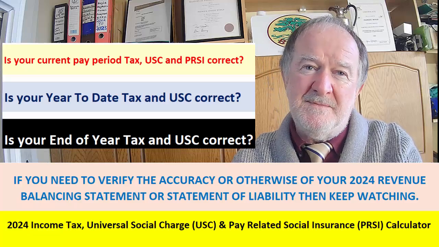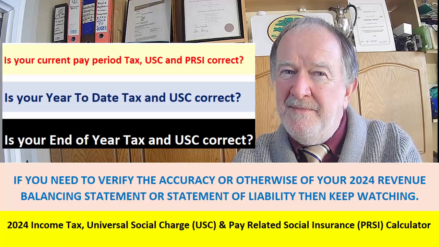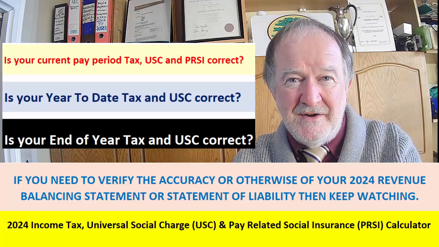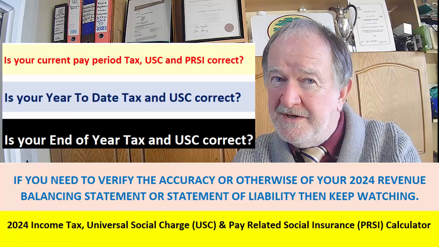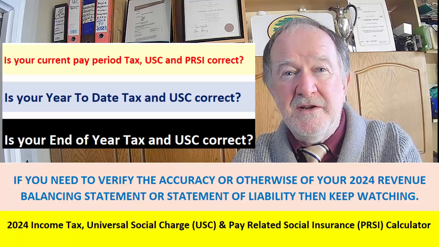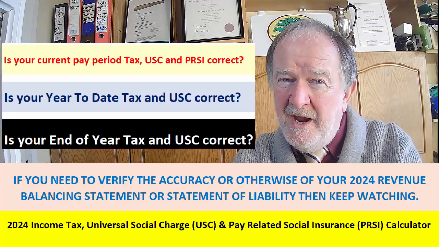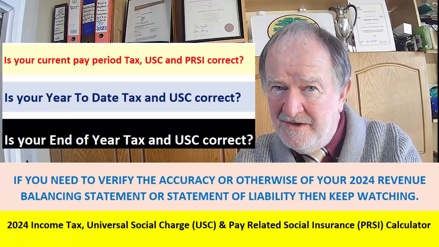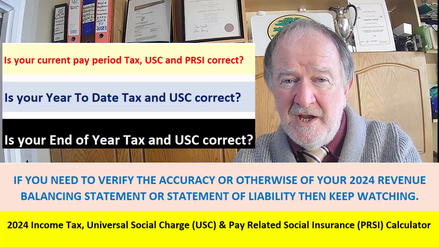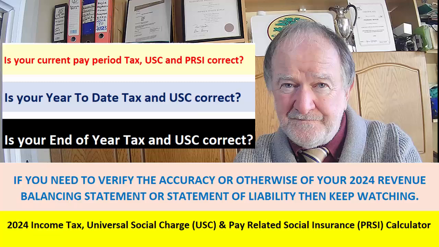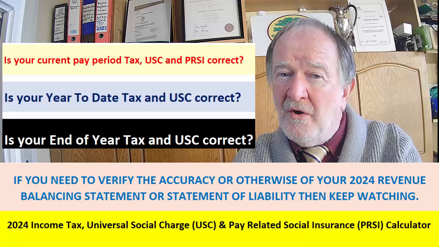Before I explain what exactly the super duper means, let me just say that this calculator and this step-by-step guide on how to use it and where to locate it contain the answers to over three quarters of the questions PAYE taxpayers ask in Ireland in relation to income tax, universal social charge and pay-related social insurance deductions, whether that be for this period, year to date, or the end of the year.